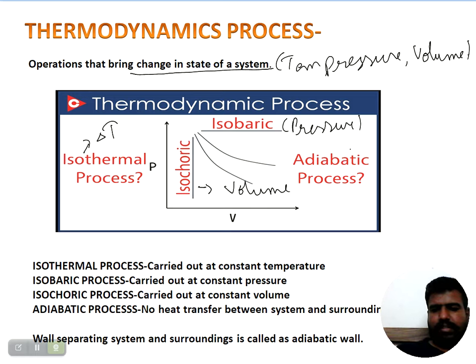And adiabatic process, in which there is no heat transfer between system and surroundings because there is a boundary. That is known as an adiabatic process. The wall that separates the system and surroundings is known as the adiabatic wall.